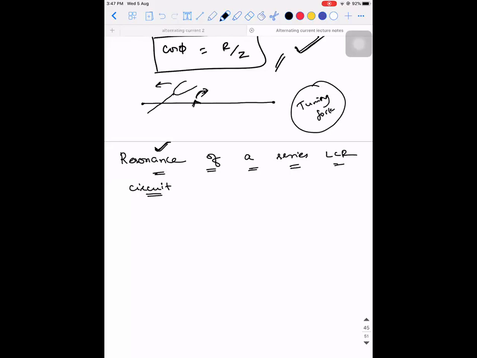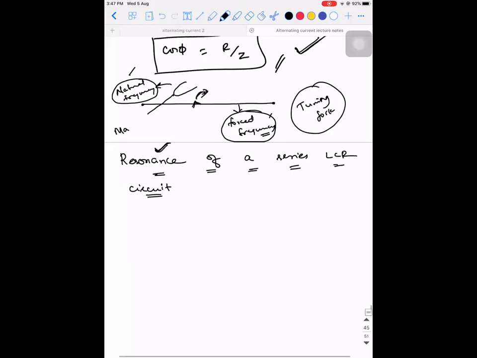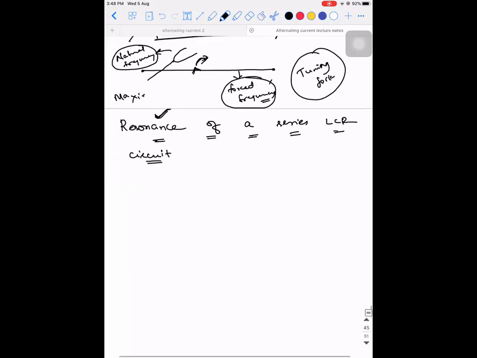This tuning fork has a natural frequency associated with it. The string has a forced frequency associated with it. So here it is natural frequency, forced frequency. If the natural frequency of the fork is matched with the forced frequency, then that particular string will start vibrating with maximum amplitude. This word maximum is very important. So when this maximum amplitude stage is achieved, the paper starts toppling.